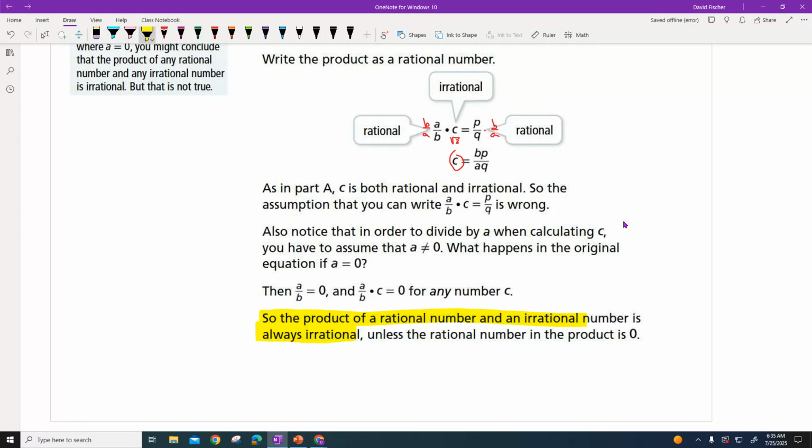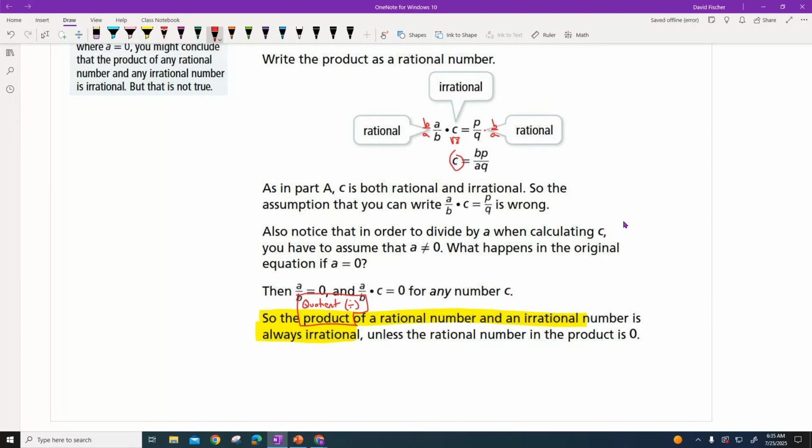Now we're going to put another word here, because the opposite of product is quotient, and quotient means division. So this works for both product and quotient, because we're going to do the same thing. If I divided this fraction here, I'd flip it and change the sign to times.